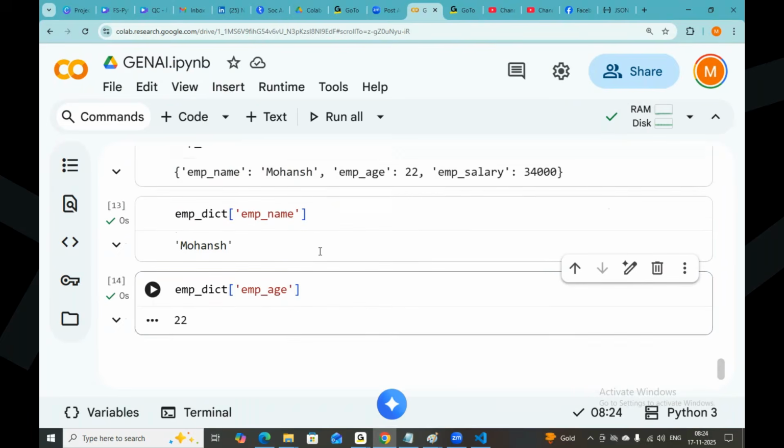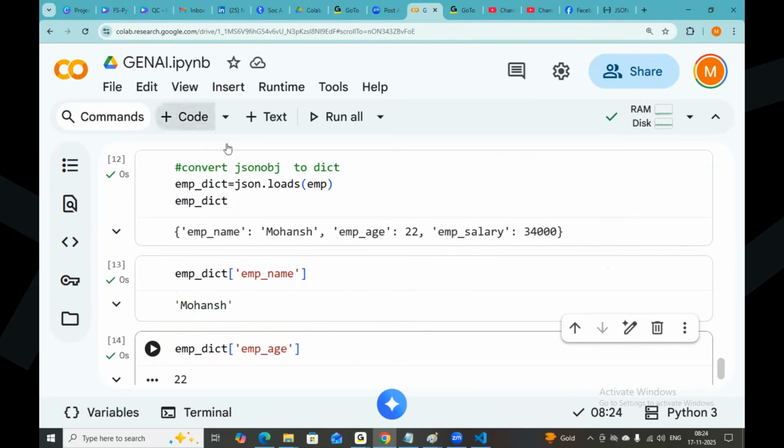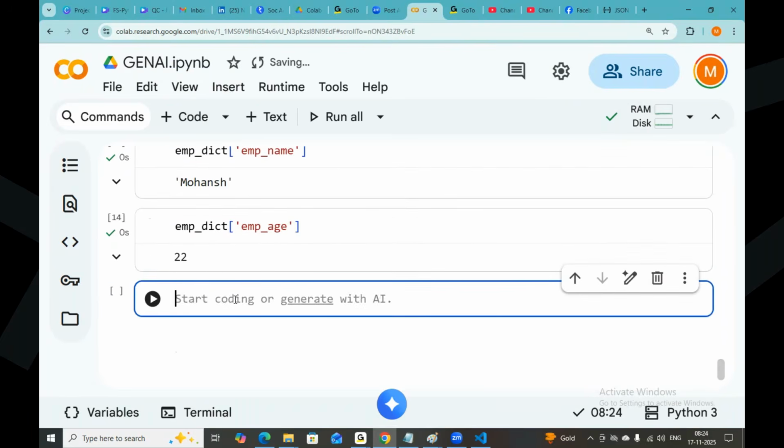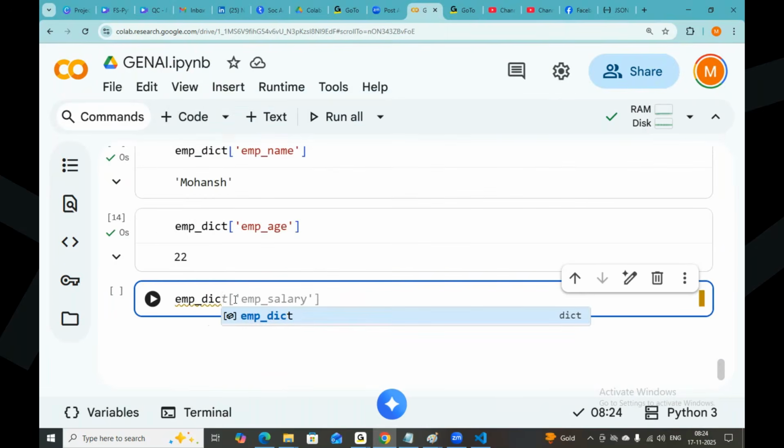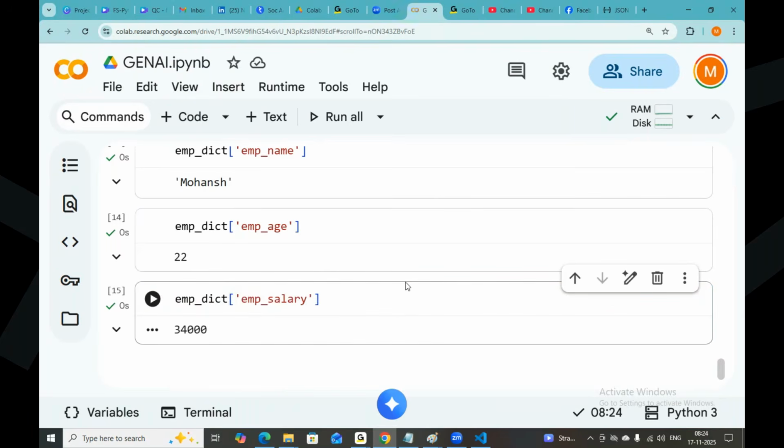Can I access emp salary? This is a dictionary. I can perform any kind of operations on this. emp dict employee salary. I can access it.